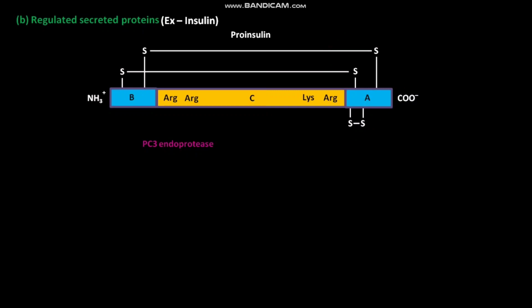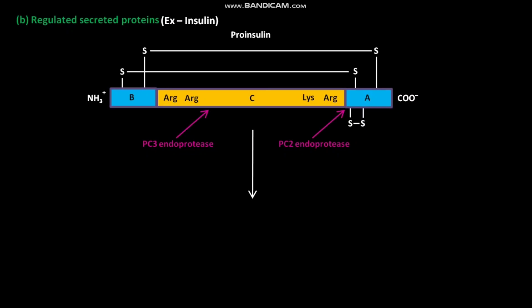PC3 endoprotease proteolytically cleaves at a site C-terminal to the two consecutive arginine amino acids. PC2 endoprotease proteolytically cleaves at a site C-terminal to the lysine and arginine amino acids of polypeptide chain C of proinsulin.